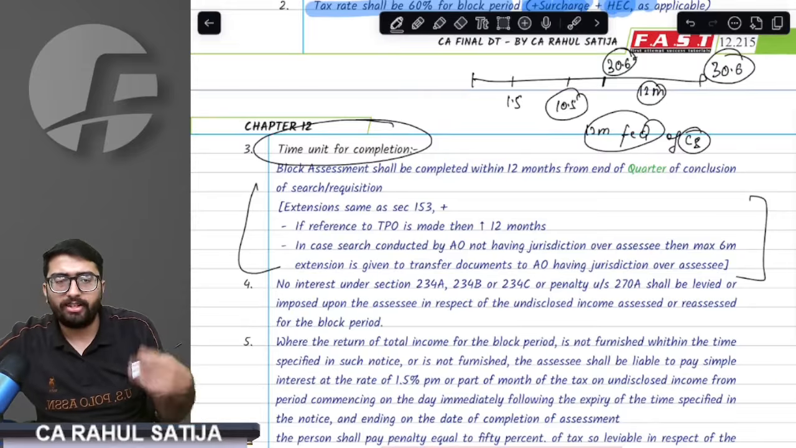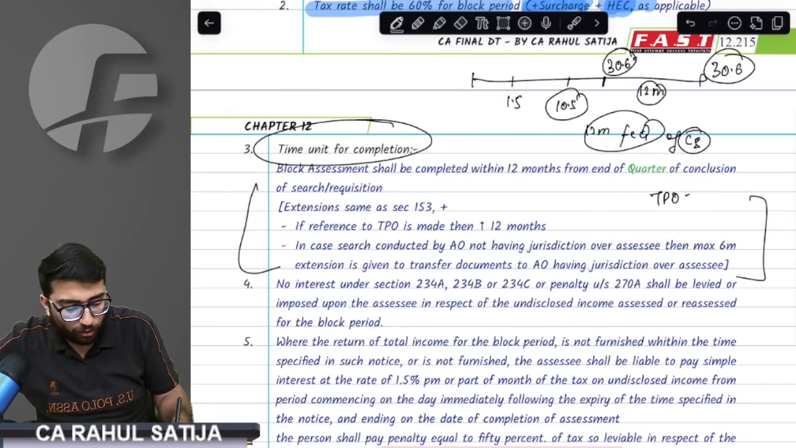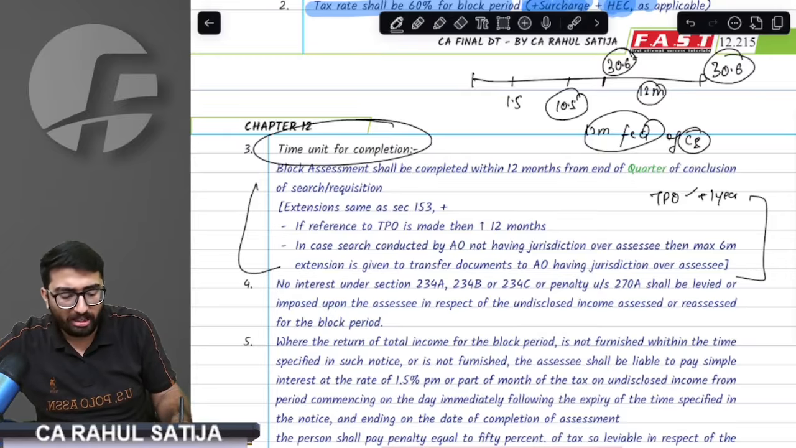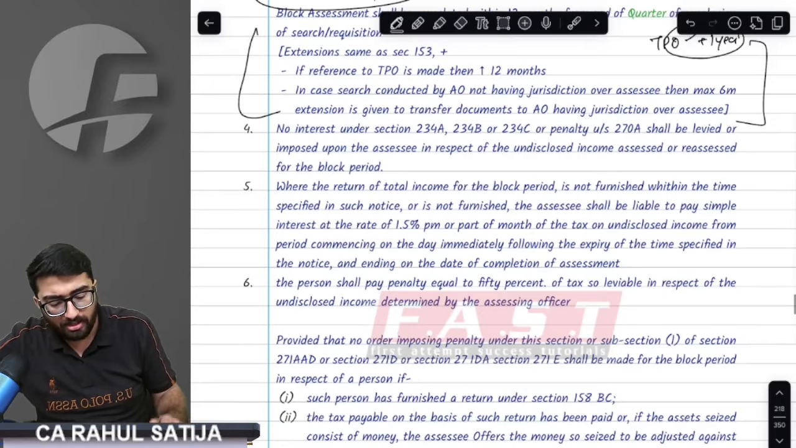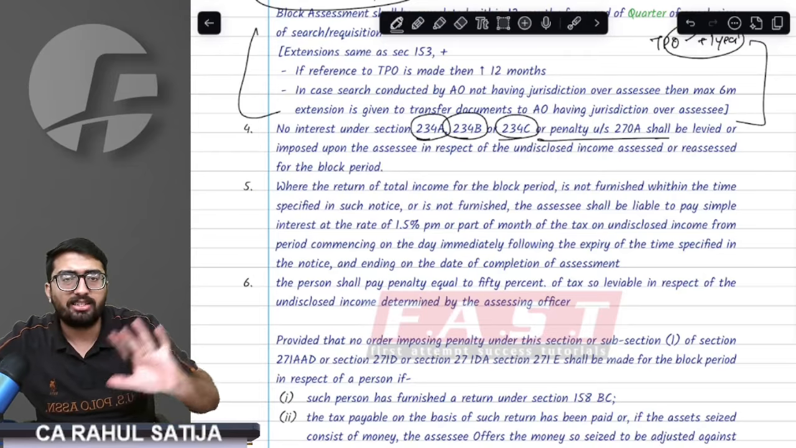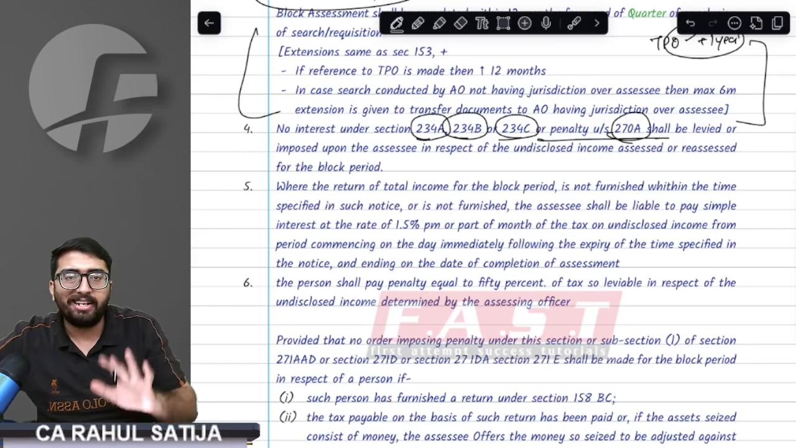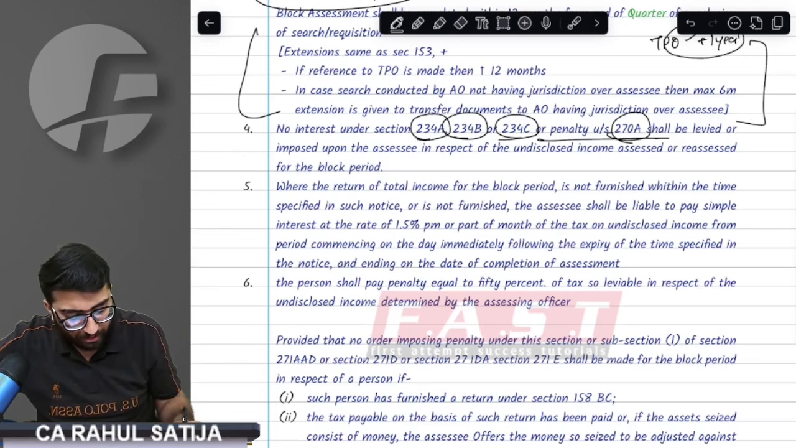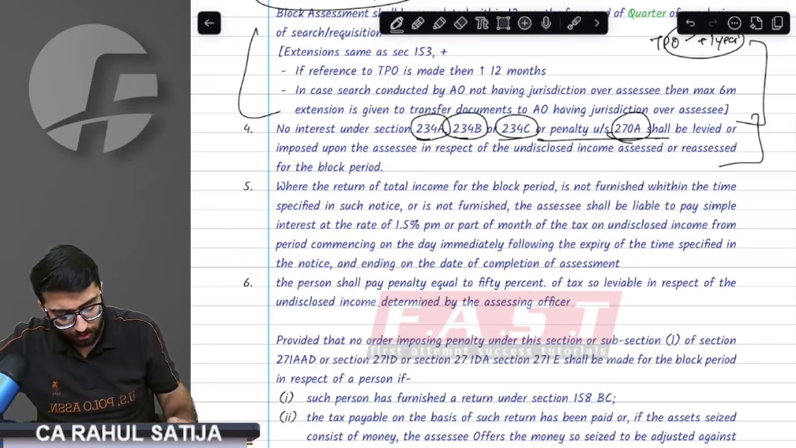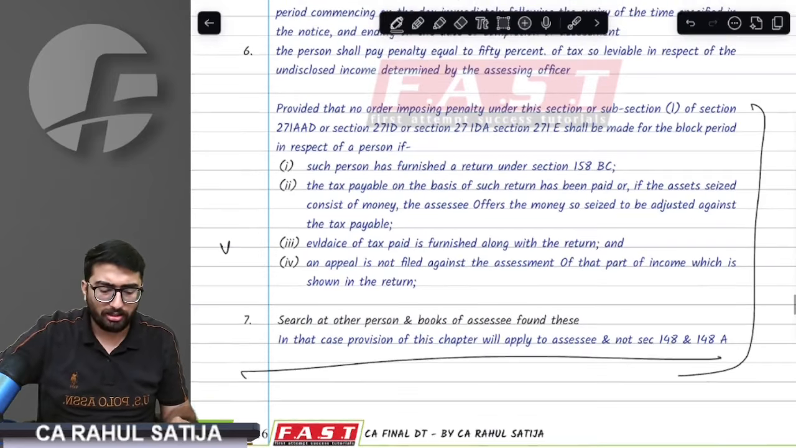During this proceedings, if any of the time has been wasted, that will be given extra. If case has been referred to TPO, that time, 1 month, 1 year extra would be given. Remember, whenever search assessment is taking place, sections 234A, B, C, these penalties, these interests would not be applicable. Advance tax would not be applicable. Any of the underreporting, misreporting would not be applicable. Sir, this is all about the search assessment. These things we have already discussed.